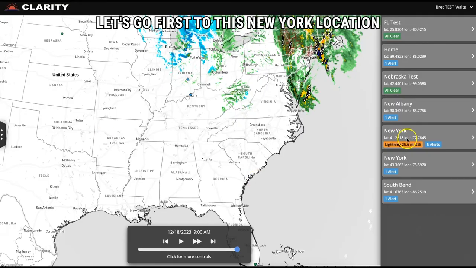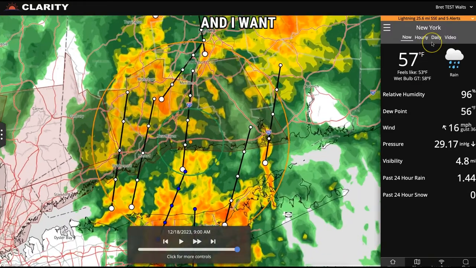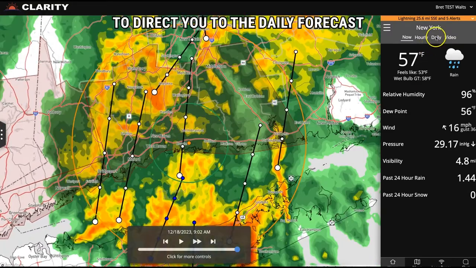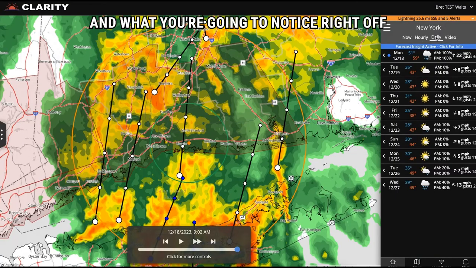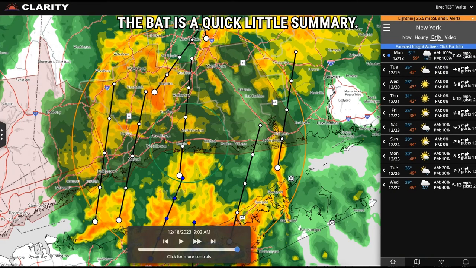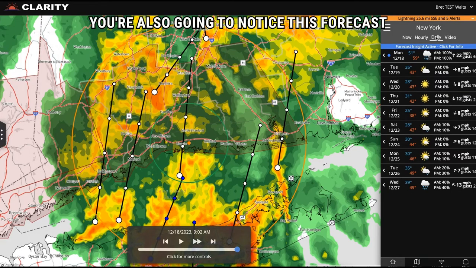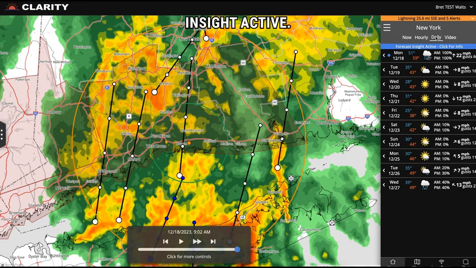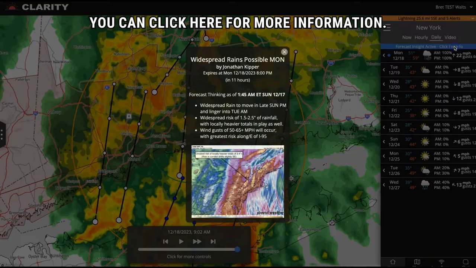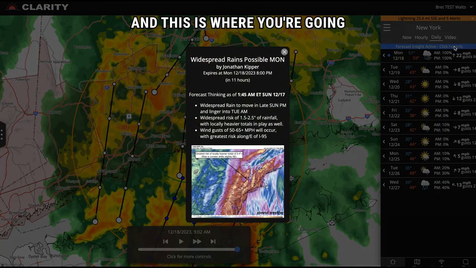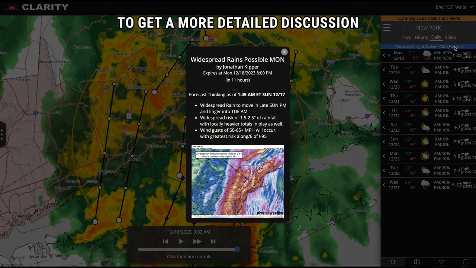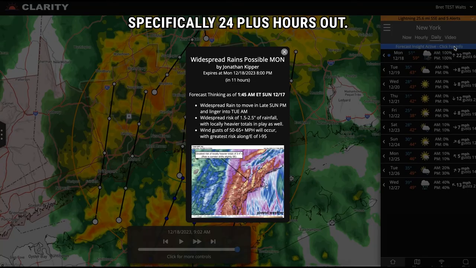Let's go first to this New York location here, guys, and I want to direct you to the daily forecast right here. What you're going to notice right off the bat is a quick little summary: temperatures, precipitation chances, wind speeds, and wind gusts. You're also going to notice this Forecast Insight active. You can click here for more information, and this is where you're going to get a more detailed discussion on the forecast, specifically 24 plus hours out.